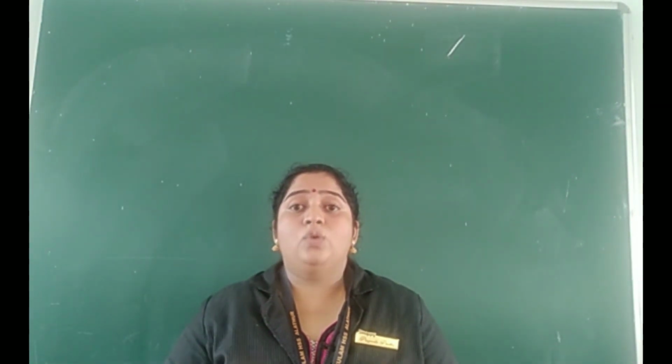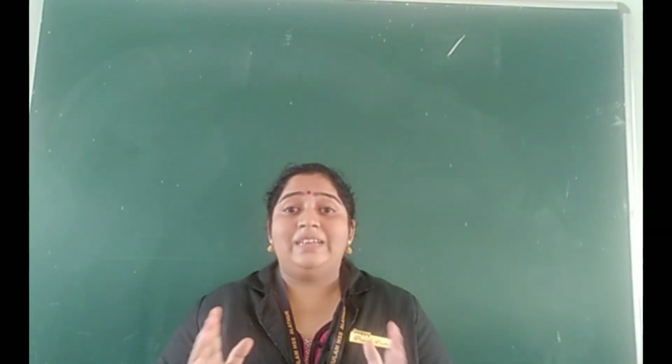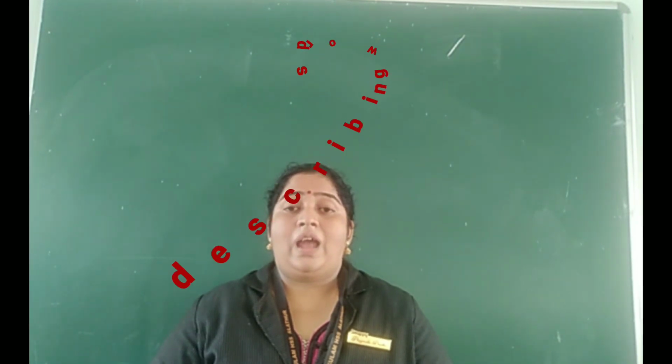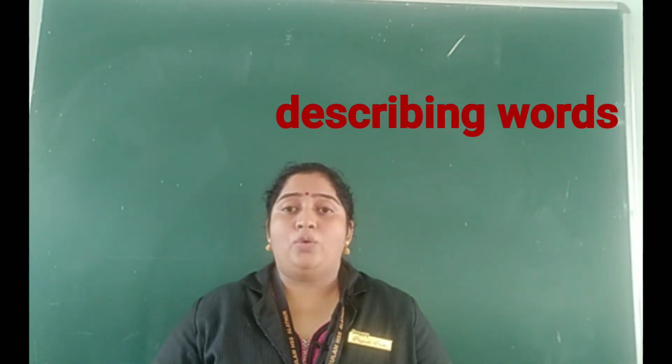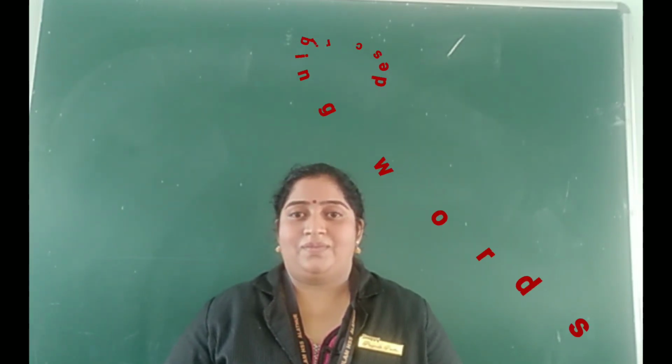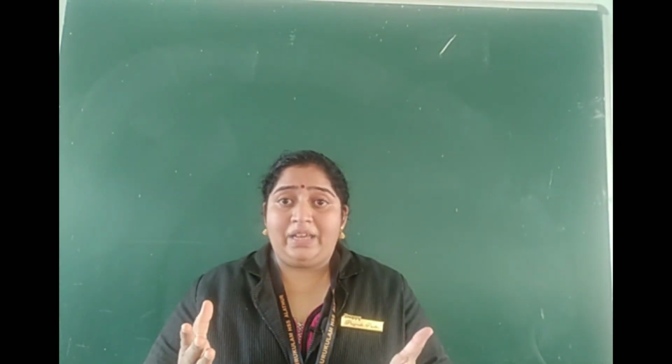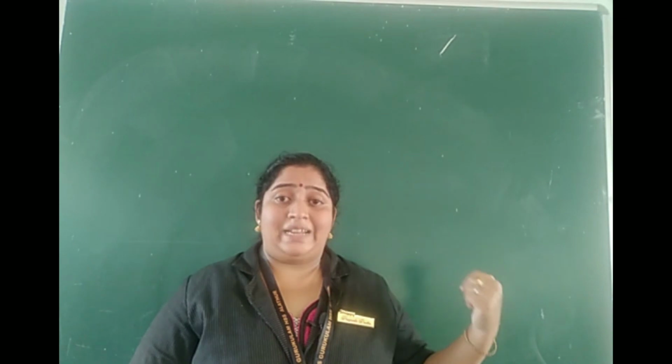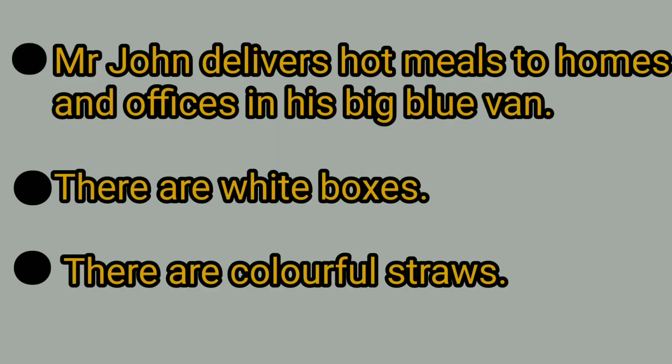Today we are going to identify describing words and also how to use them in our sentences. Let me show you some sentences. Mr. John delivers hot meals to homes and offices in his big blue van.